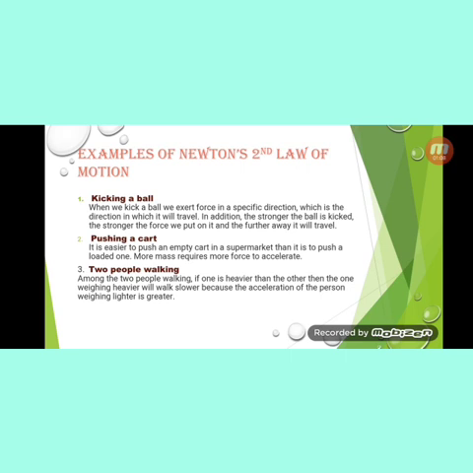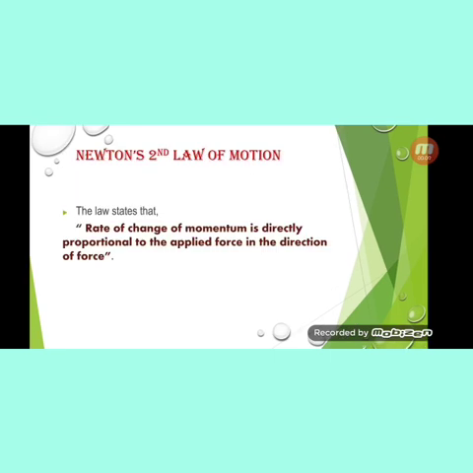The law states that the rate of change of momentum is directly proportional to the force applied, and the change takes place in the direction of the force. Now, we will formulate a mathematical form of Newton's second law, or we will derive the force equation.